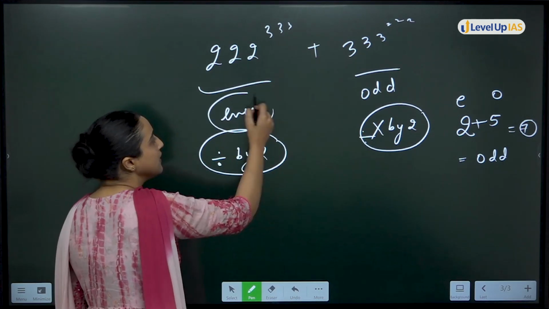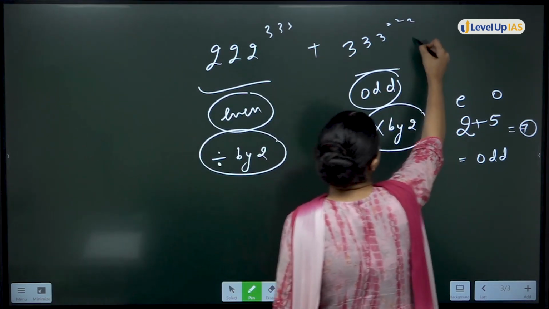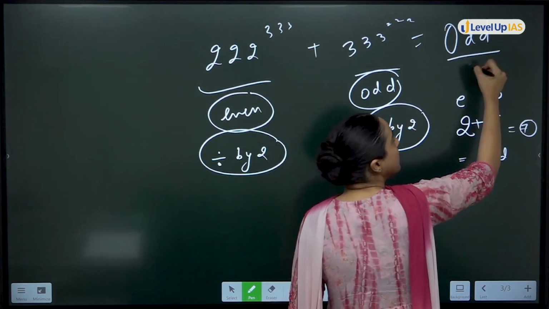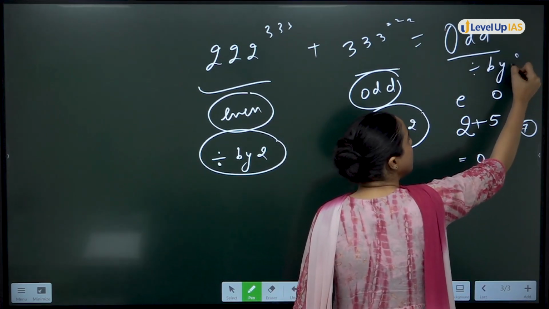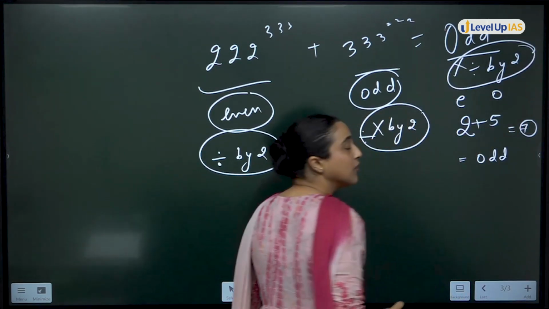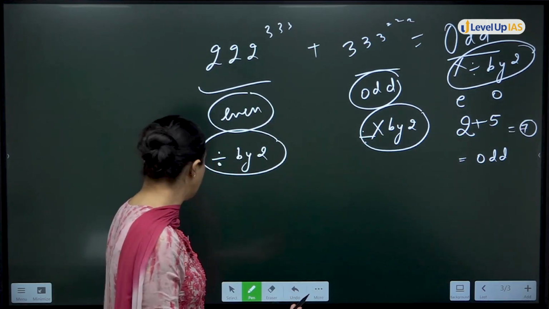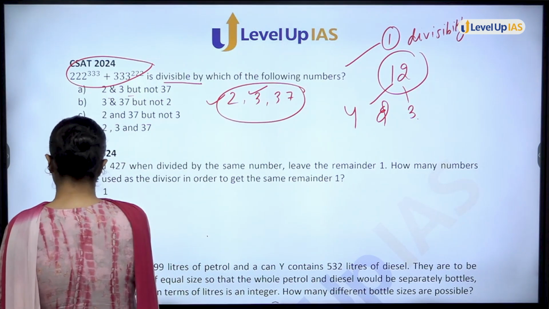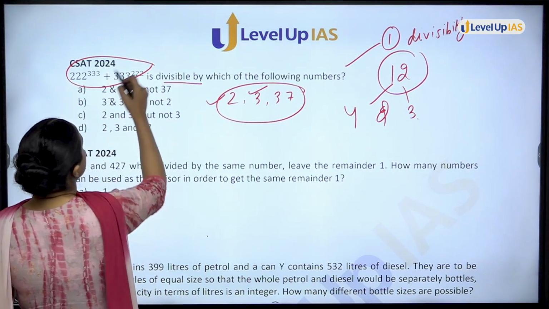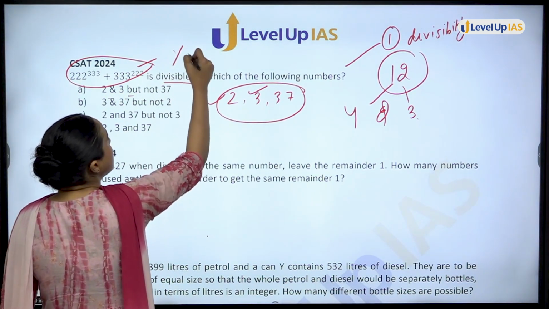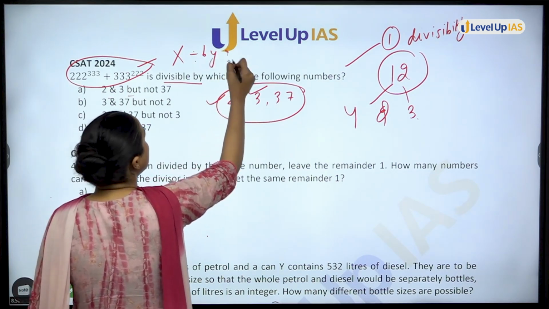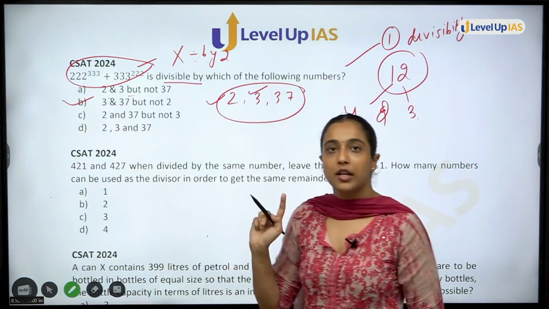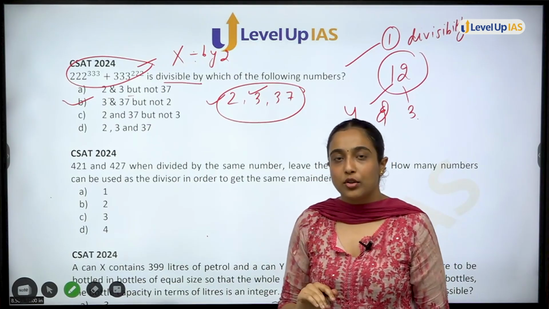Here also this is even. This is odd. If you add these two, the result will be odd. That means the result will not be divisible by 2. Okay, when the result is not divisible by 2, so can we say that in this question, since this one is not divisible by 2, the only option that satisfies this is option B, 3 and 37, but not 2.